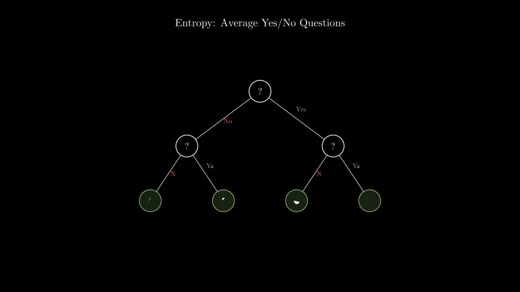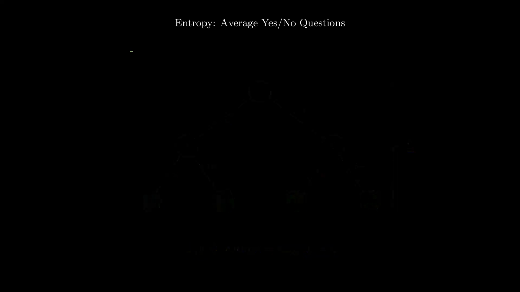We ask a question to split the group in half, and then another to find the specific item. Notice that no matter which item it is, A, B, C, or D, it always takes exactly 2 questions to find the answer. In this uniform case, the uncertainty is maximized, and the average number of questions needed is simply the logarithm of the number of outcomes, 2 bits. But what if the game is rigged? Let's change the probabilities. Now, outcome A happens 50% of the time, B is 25%, and C and D are rare. If we use the old balanced tree, we are wasting effort. We can design a smarter tree.